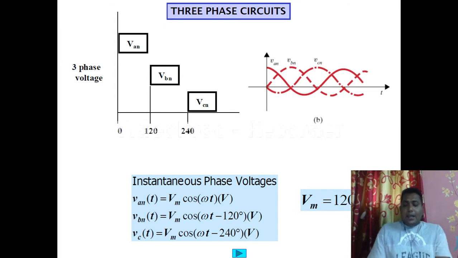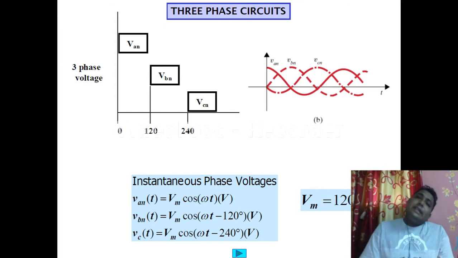Basically, three phases are there, and one thing we have to remember is that all phases have the same magnitude. Suppose each one has the same voltage level, say 190 volts. In three phase, each phase has the same magnitude, and they have a phase difference of 120 degrees from one another.